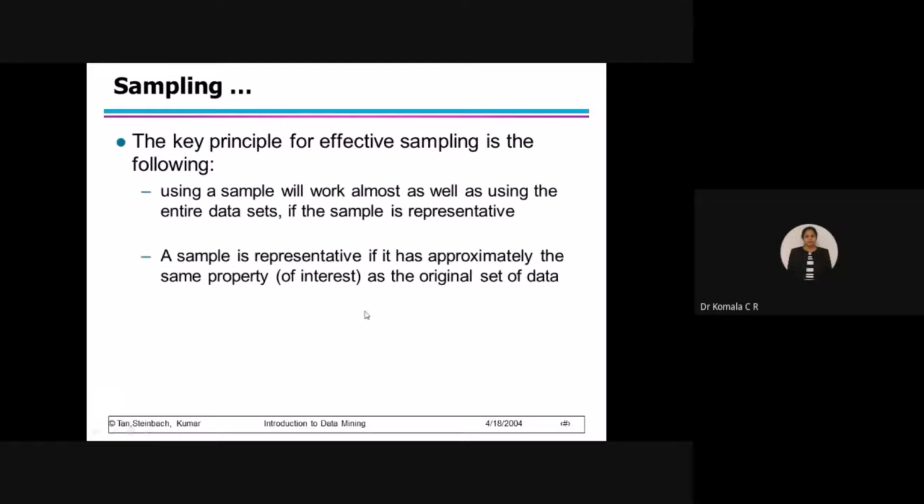Fine. So if that is the case, it will work out. If I am talking about only this particular group, then the message should reach that particular group. If I want to send a message to some other group, then this will not work out. Fine. So a sample is representative if it has approximately the same property of interest.